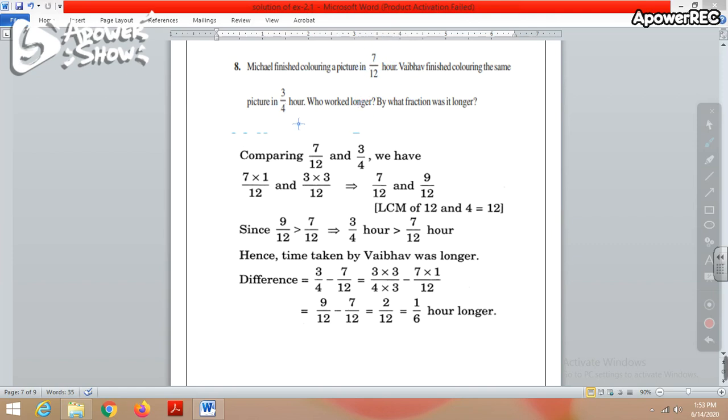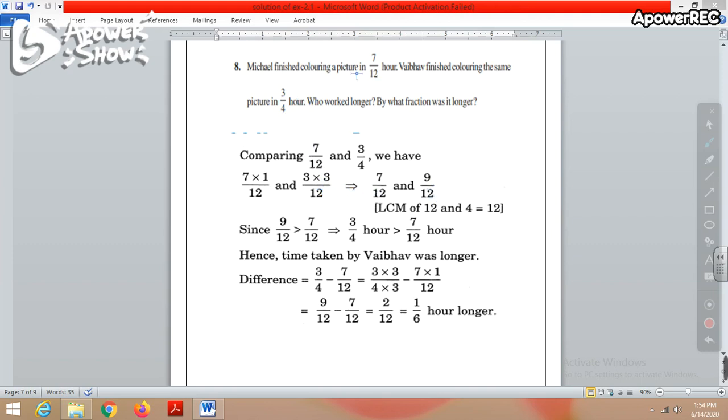We are just multiplying the denominator and numerator of this fraction in such a way so that the denominator will become equal to 12. So we are multiplying 4 by 3. After multiplying we get 4 times 3 is 12. So if the denominator is multiplied by 3, you have to multiply the numerator also by 3. So after multiplication you get 9 by 12.